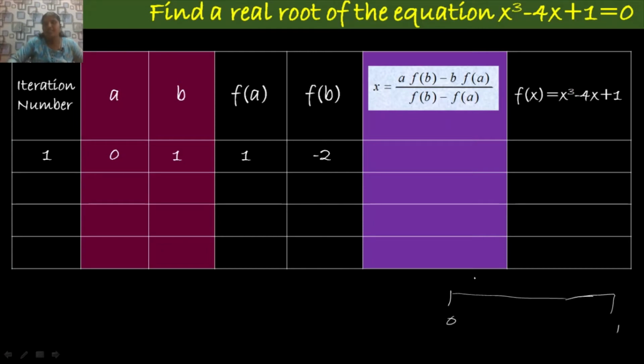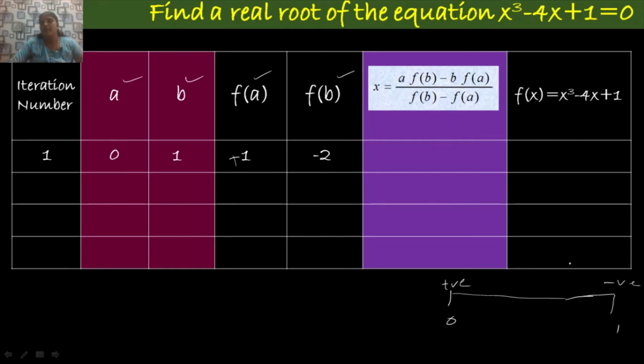At 0, the function has the value plus 1, isn't it? That is at a, f of a is plus 1. So, this is positive. At 1, that is f of b is negative, that is minus 2.